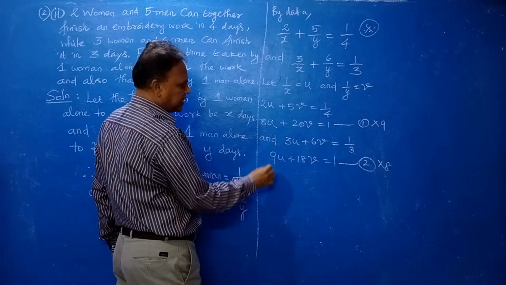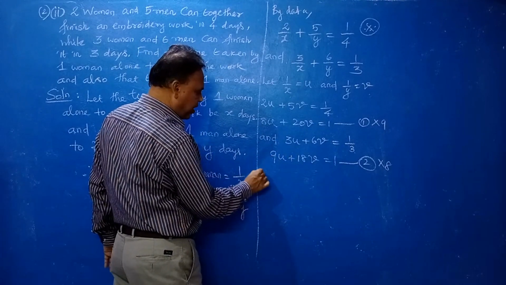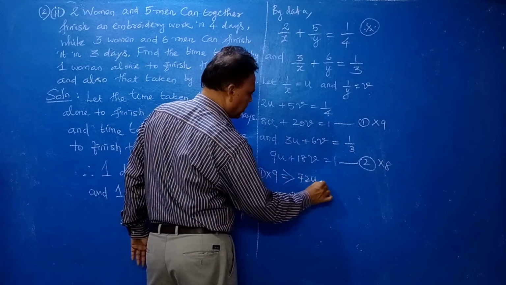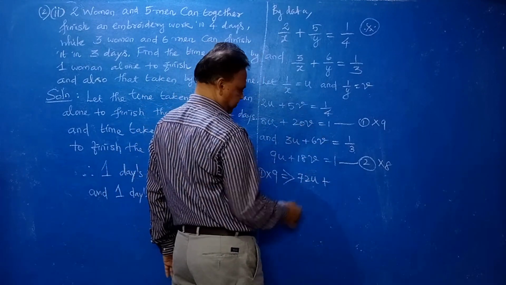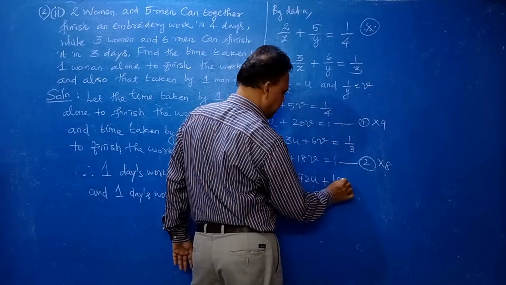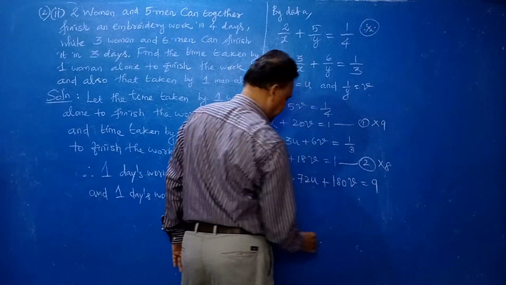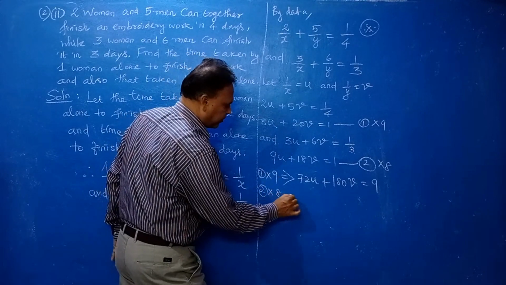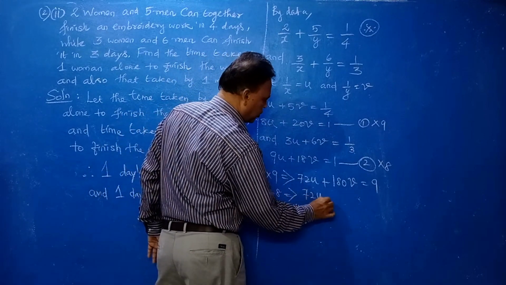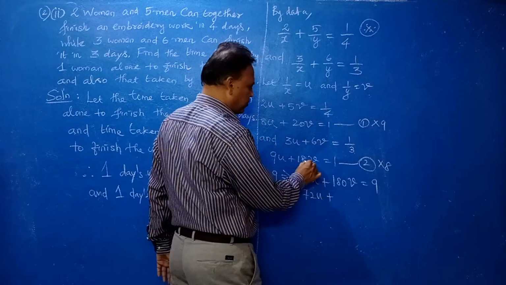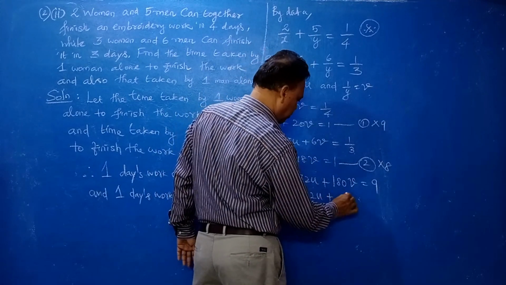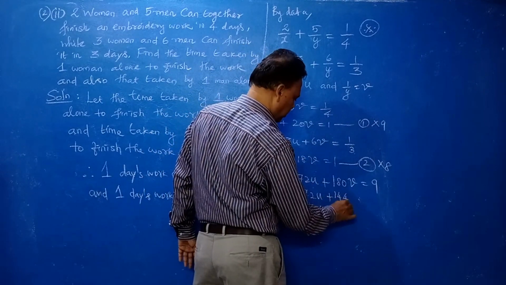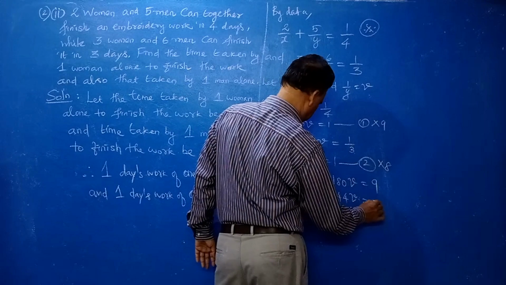Equation number 1 into 9 gives 72U plus 180V equal to 9. You multiply all the terms. Here multiply by 8: 72U plus 8 into 18 is 144V equal to 8.